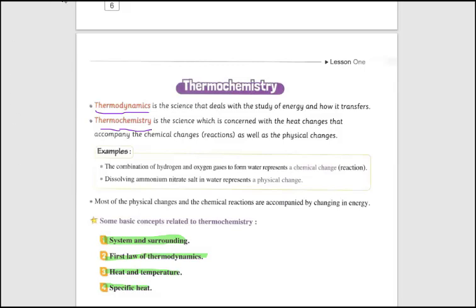So the system and the surrounding: when we do a chemical reaction, this chemical reaction is in a container. What is inside the container? We call it a system. Around the system there is the surrounding, the surrounding outside, the system inside the container. The walls of the container we call the boundary. So the system is inside the container of the chemical reaction, or in the container in which the physical change happens. Around the container, outside, there is a surrounding, and between the surrounding and the system there is the system boundary.